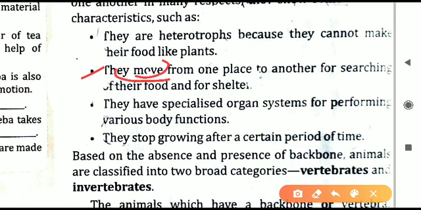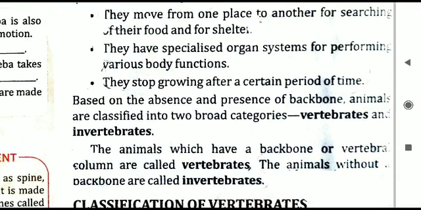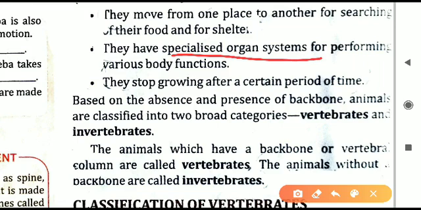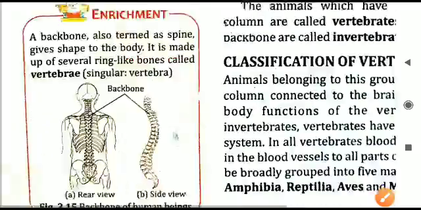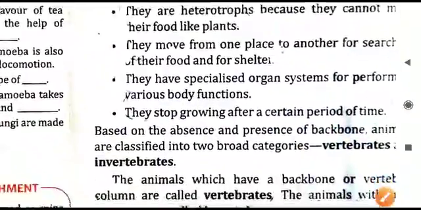Next, we can move. All the animals and human beings can move from one place to another for searching for food and also for finding shelter. Next, all the animals have specialized organ systems like the digestive system, circulatory system, respiratory system. Different organ systems are there in all the animals and human beings. This is a very important aspect of the kingdom Animalia.